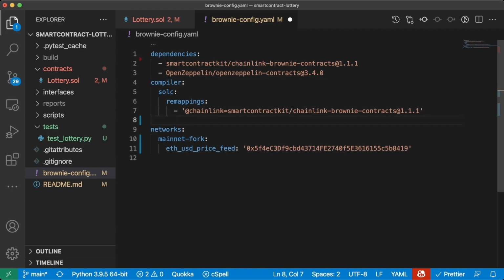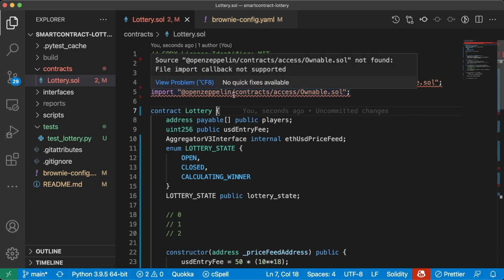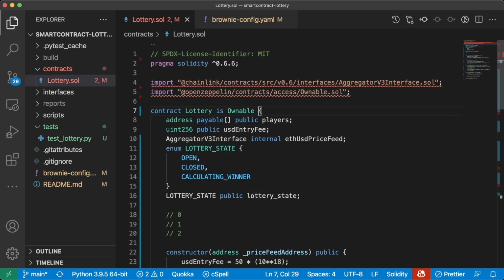We're going to remap at OpenZeppelin equals this. Oops. And then we'll say our lottery is ownable.